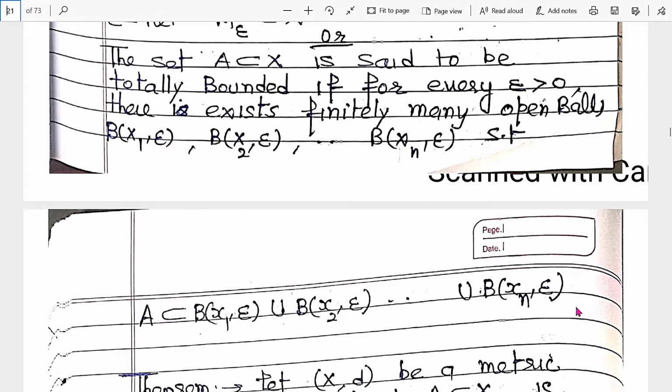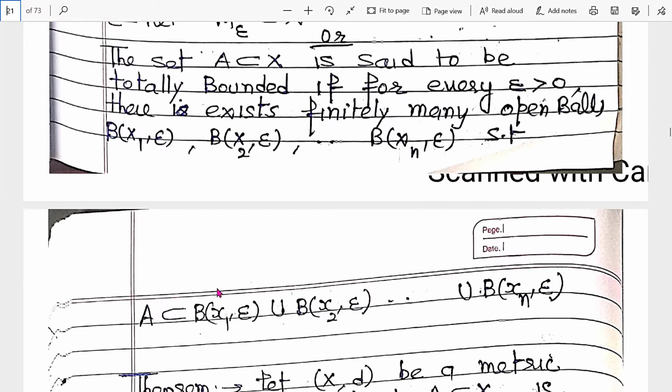In a compact set, the set is covered by finite open sets. In this case, a totally bounded set is covered by finite open balls, right? So that is the difference between a compact set and a totally bounded set.